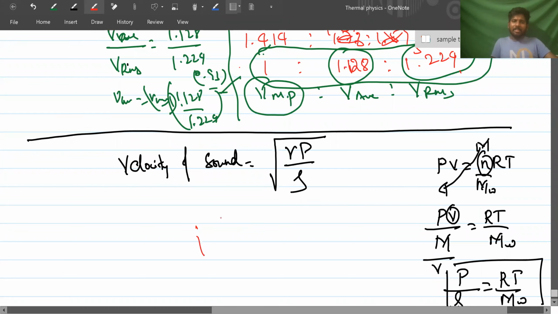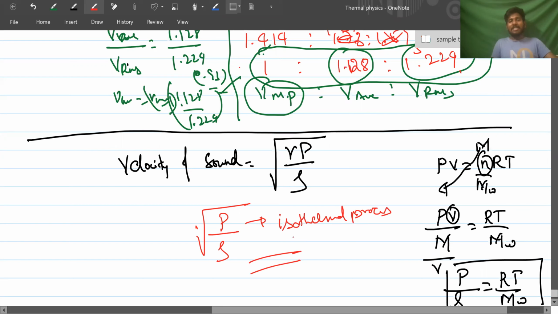Newton said that velocity of sound in a gas is root of P by rho. Newton said that the transmission of sound in air is an isothermal process. So he gave the formula as root of P by rho. Here P is an elastic property and rho is an inertial property.